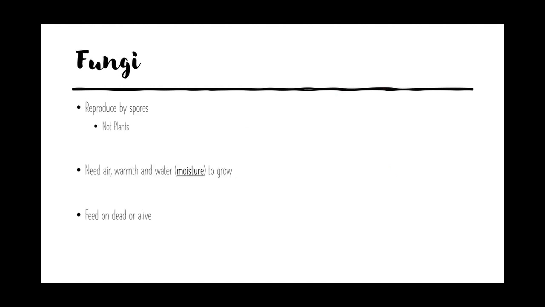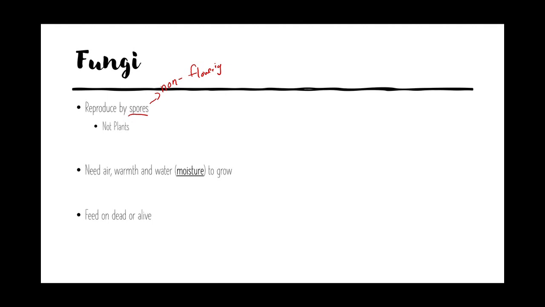Let's talk about the first group of decomposers, which is known as the fungi. Fungi reproduce by spores, which is a very interesting thing. If you have paid attention and if you have studied and memorized the characteristics of plants, you know that non-flowering plants do the same thing. Non-flowering plants also reproduce by spores. So a lot of students will be confused when they see spores. They think, oh, must be a non-flowering plant. Not necessarily. Fungi also reproduce by spores.